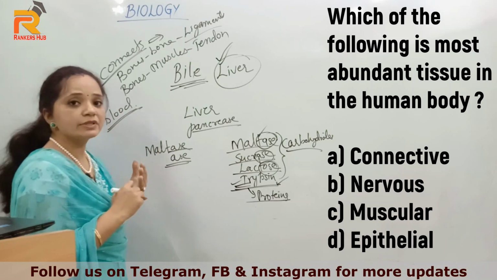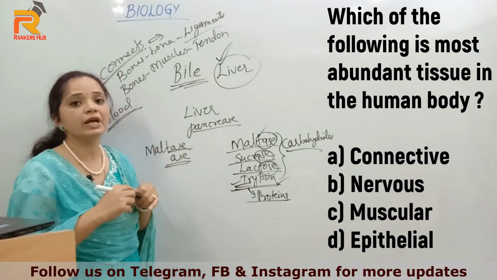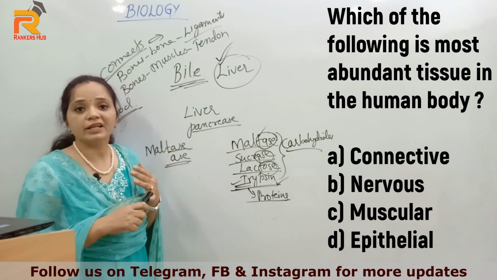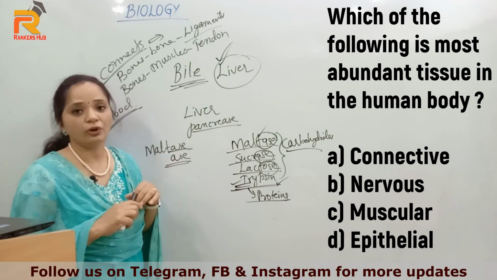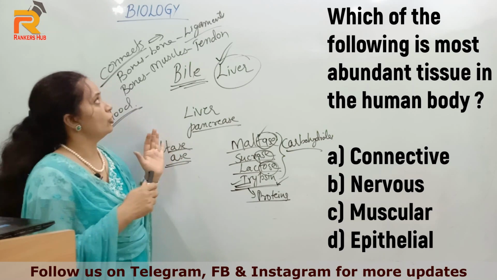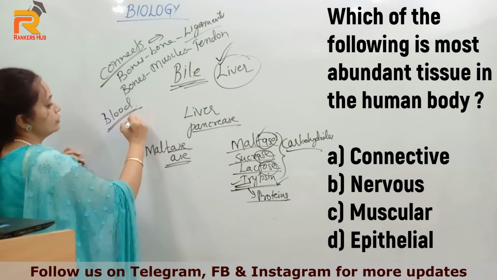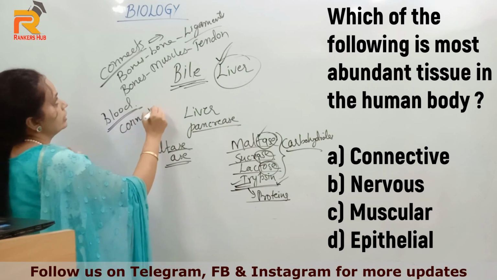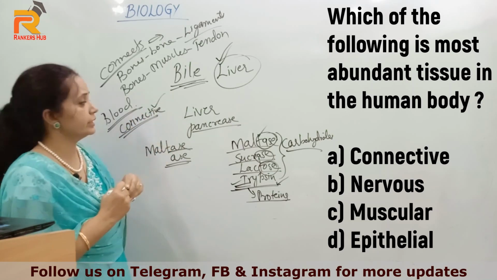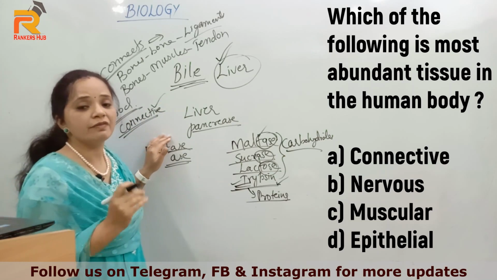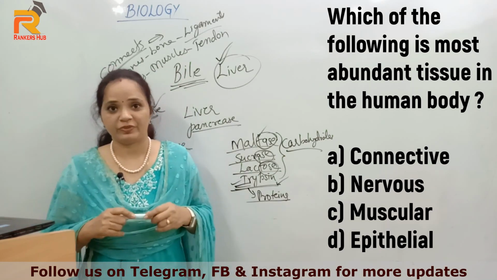But what about nervous tissue? They form the complete nervous system. The nervous system is formed by different nervous tissues. Epithelial tissue forms the outer covering or inner lining of different organs. So here the correct option is connective tissue. Connective tissue is the most abundant tissue in the body, right?